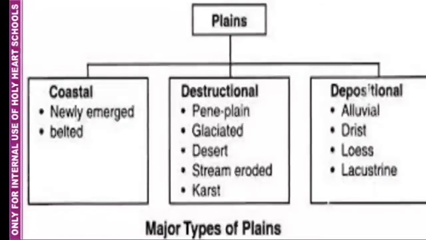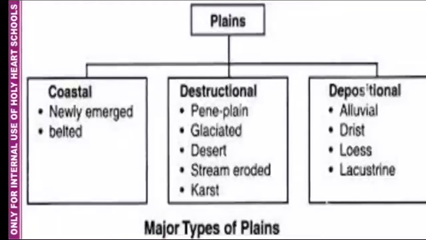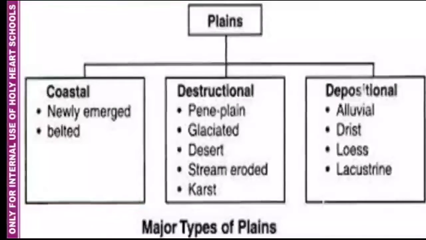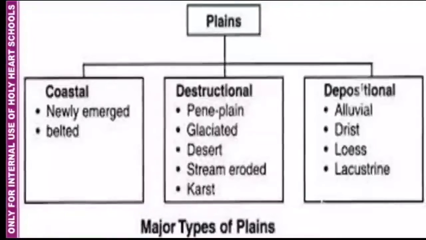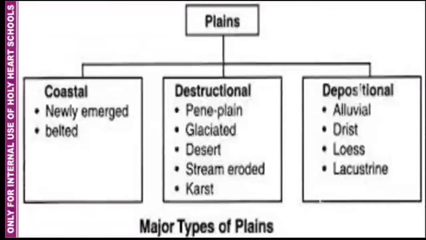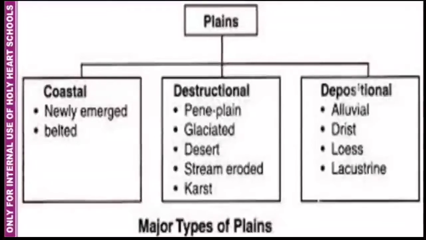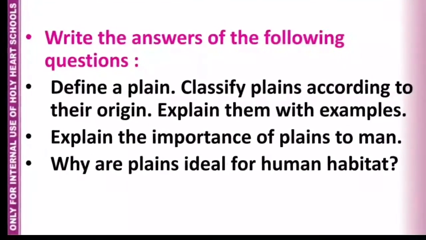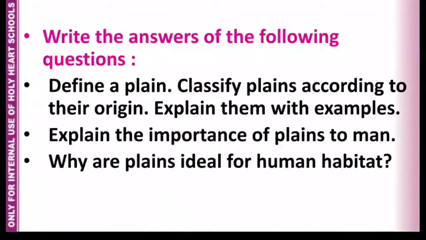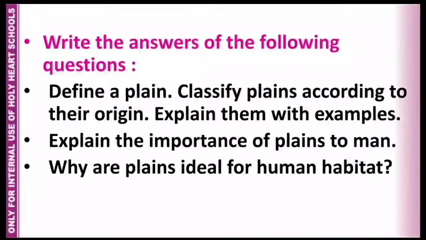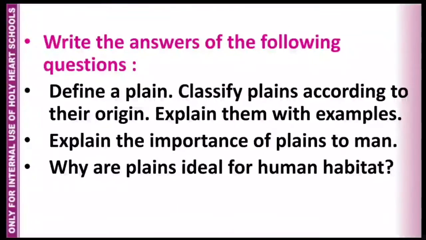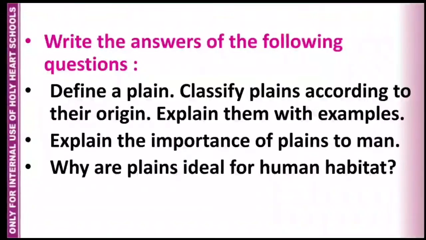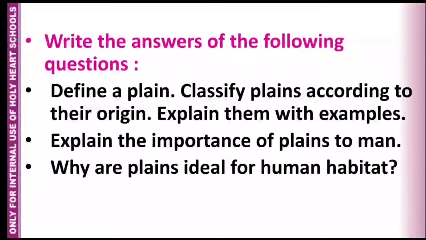Now it's the time for you to take the homework. You have to solve and learn the questions given at the back related to today's topic. You have to write the answers of the following 4 questions in your fair copy. The questions are: define a plain, classify plains according to their origin, explain them with examples.